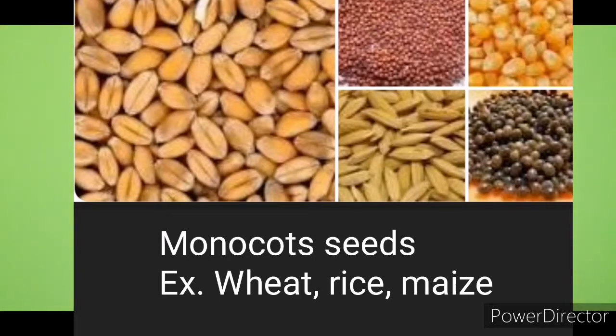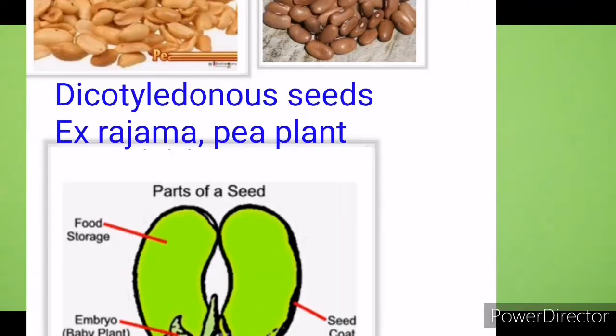Plants whose seeds can be divided into two equal halves, or dicotyledons, are called dicotyledonous plants, and those whose seeds cannot be divided into equal parts are called monocot plants.